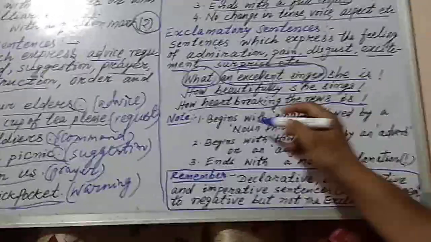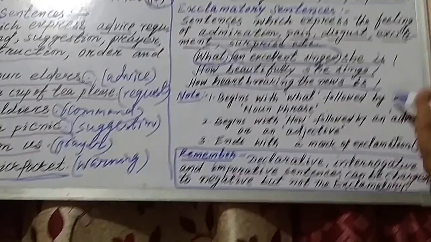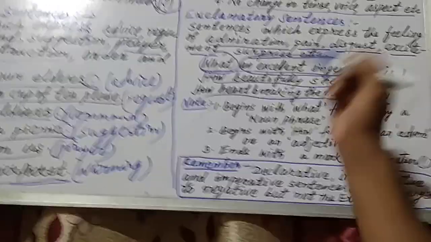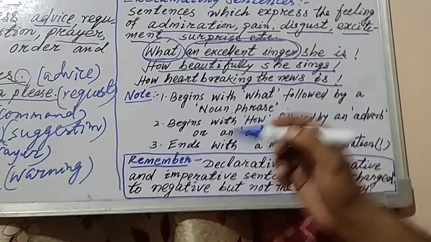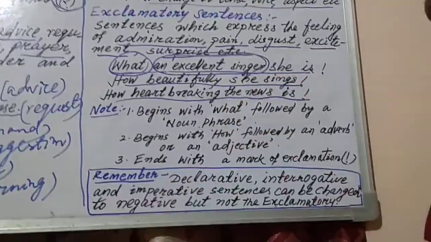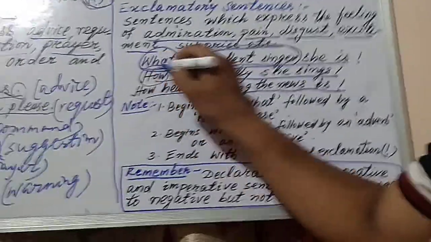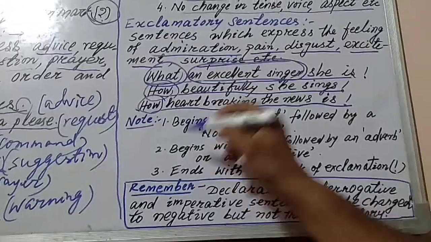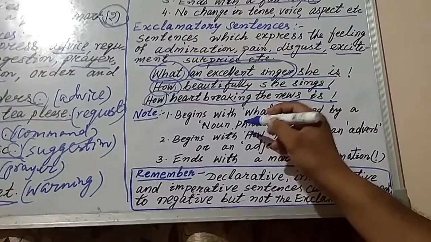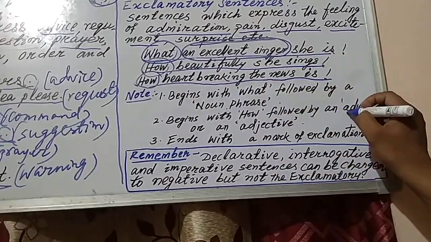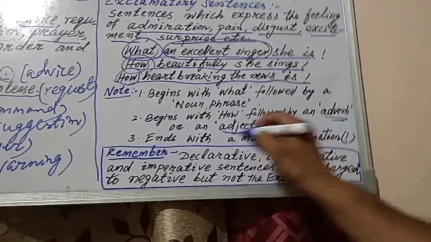So this sentence begins with what, followed by a noun phrase. If it starts with what, it will be followed by a noun phrase. And if it starts with how, then it will be followed by another thing, that is an adverb or adjective.